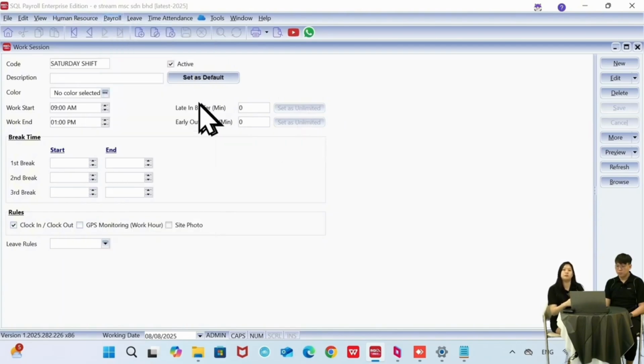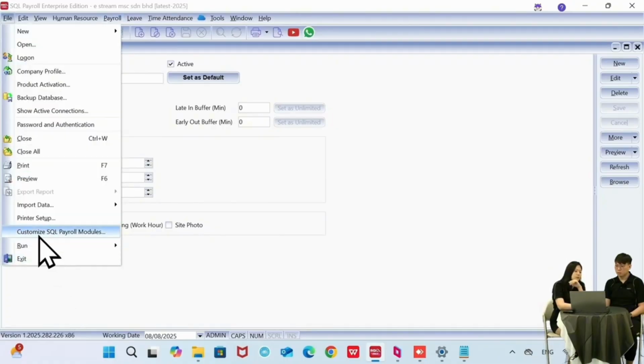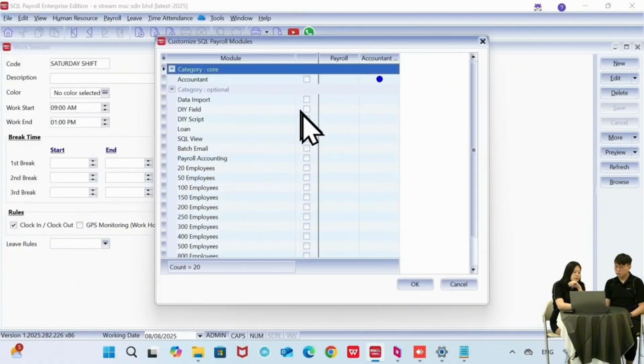But before you can do this, we have some settings to do. We have to assign the account codes for the wages, and put which account code in accounting the overtime goes into. You just do the setting one time, and then every month just get the file and import it to SQL.